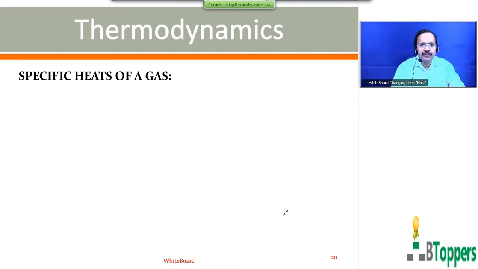So in my previous class, I started discussing specific heats of a gas. I'm going to continue the discussion about the same thing. In the previous class, I discussed the term internal energy of the gas and work done by the gas when the volume of the gas changes. Then I started discussing the specific heat of the gas. So I was discussing specific heat at constant volume.